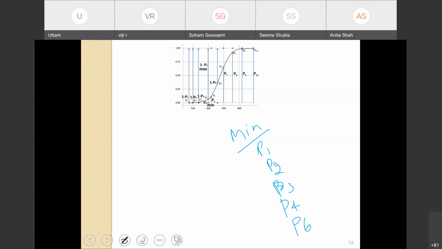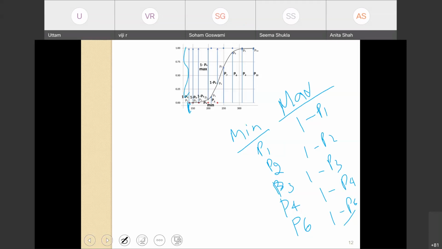So we want to minimize the probability of these people having diabetes. If we want to minimize this, we can actually maximize 1 minus P1, 1 minus P2, 1 minus P3, 1 minus P4, and 1 minus P6. Right. So we are trying to maximize these values, not this value. This we want to minimize. Alternatively, we would like to maximize this.